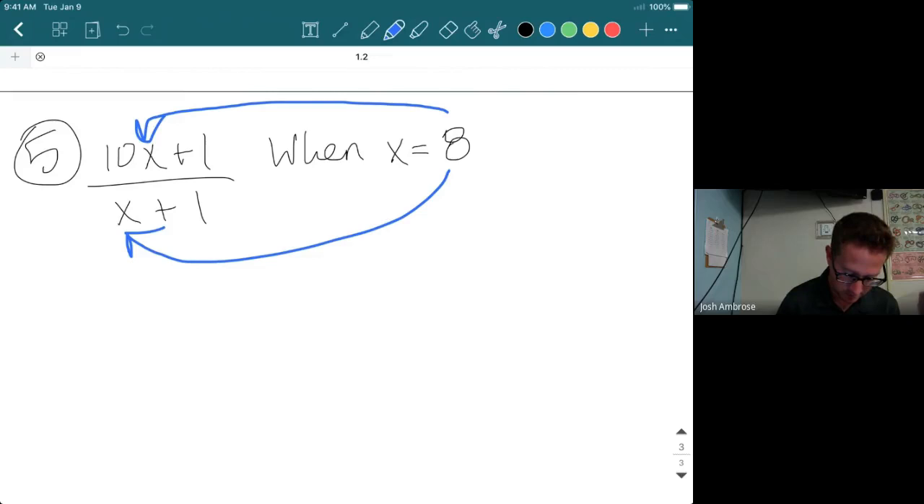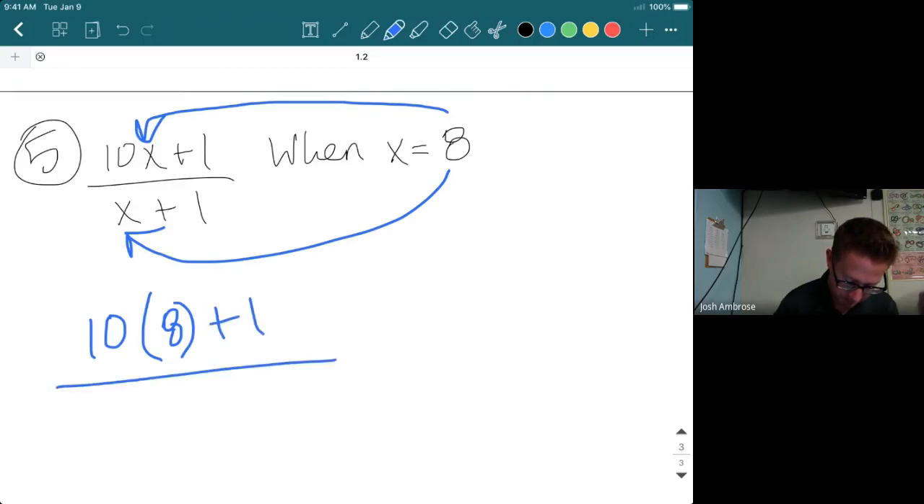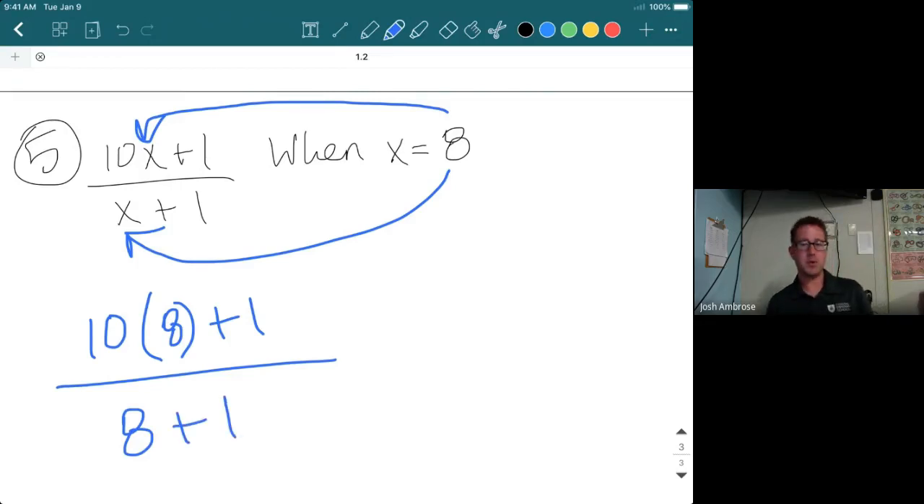Let's rewrite that. 10 parentheses. Anytime you put a value in place of that variable, in this case the 8, put it in parentheses. That's going to be important. All right, plus 1, all divided by, then you have 8 plus 1. I didn't put the 1 on the bottom in parentheses because there's no numbers next to it. It just has a symbol or a sign, plus sign next to it.